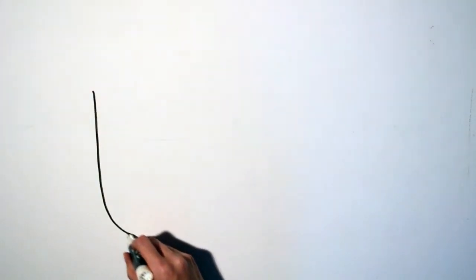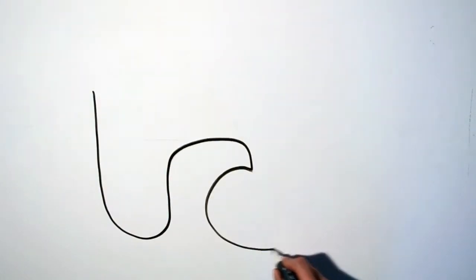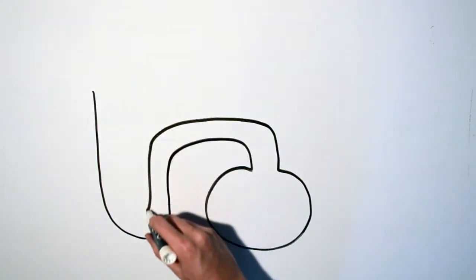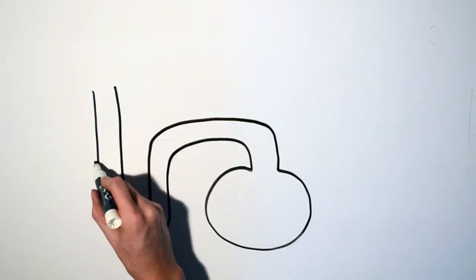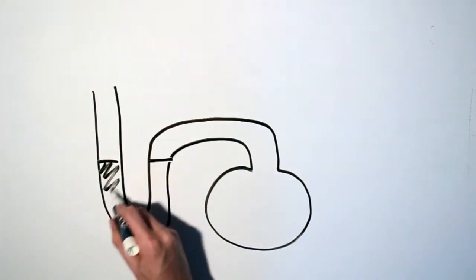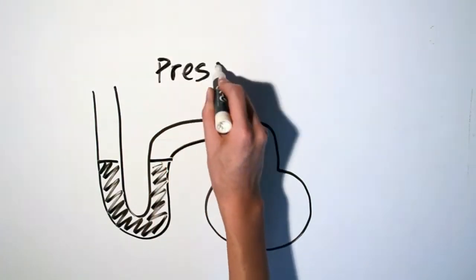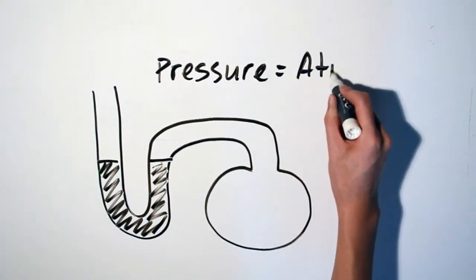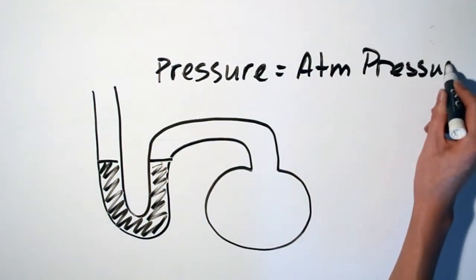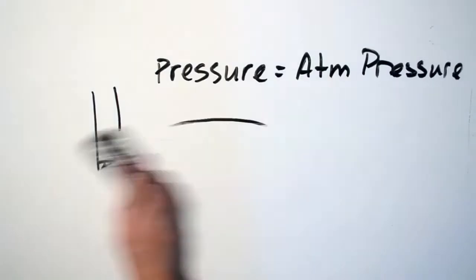An open-tube manometer is an instrument used to measure gas pressures that are near atmospheric pressures. The difference in the heights of the mercury levels in the 2 arms of the manometer relates the gas pressure to the atmospheric pressure. If the pressure of the gas in the bulb is the same as the atmospheric pressure, then the levels of the 2 arms are equal, and the pressure is hence the atmospheric pressure.